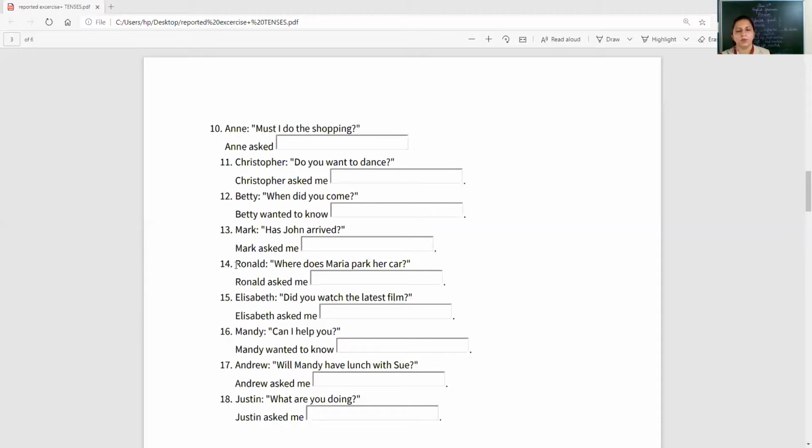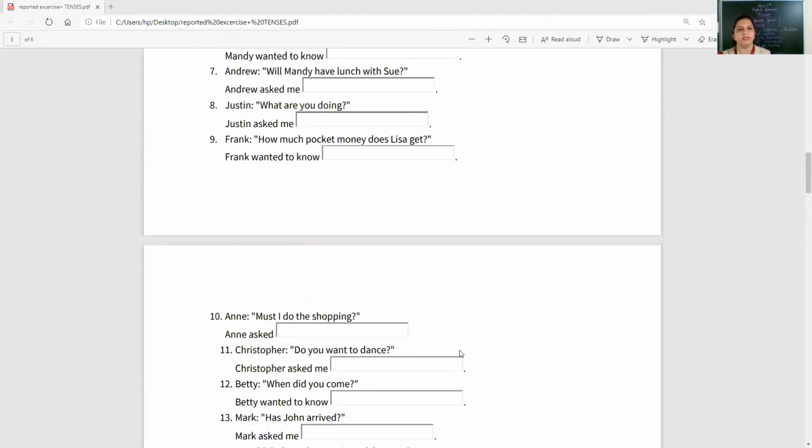Ronald, where does Maria park her car? Ronald asked me. Dash. Elizabeth, did you watch the latest film? Elizabeth asked me. Dash. Mandy, can I help you?